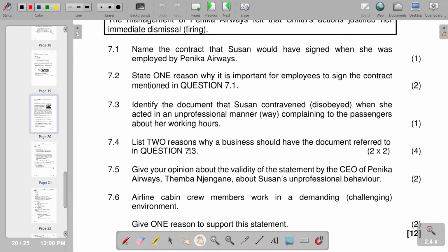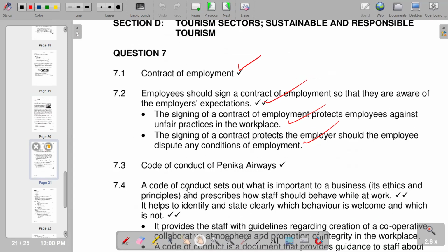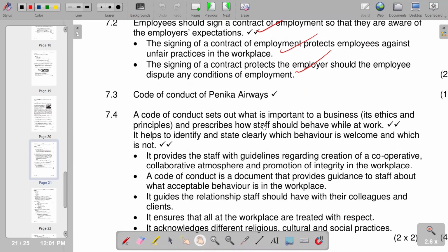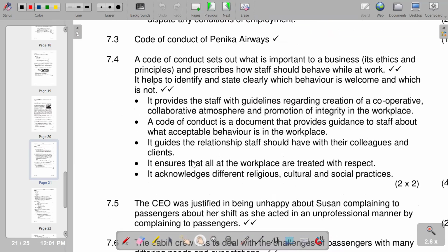Then 7.4 lists two reasons why a business should have a document referred to in question 7.3, why they should have a code of conduct. So a code of conduct sets out what is important to a business, its ethics and principles, and prescribes how staff should behave while at work. It helps to identify and state clearly which behavior is welcome and which is not. So there are further points that also emphasize the relevance or the importance of the code of conduct.